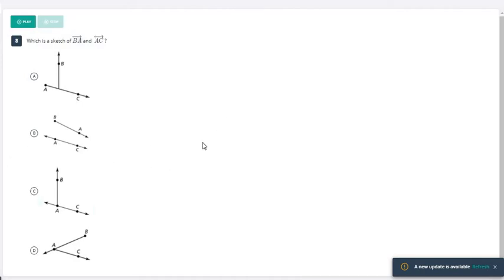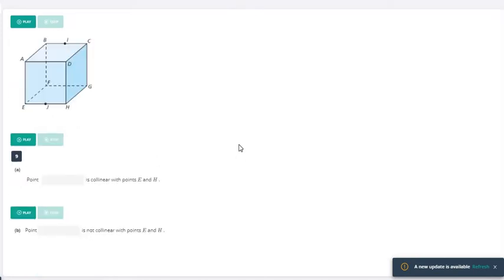All right, number 8, basically the same type of question here, but this time we are looking for two rays, ray AC and ray BA. I already talked about that's what this is down here. This is ray BA, endpoint at B, and then goes through A. And here we have an endpoint at A that goes through C. So D is going to be your answer for number 8.